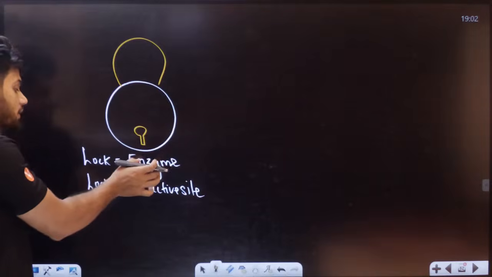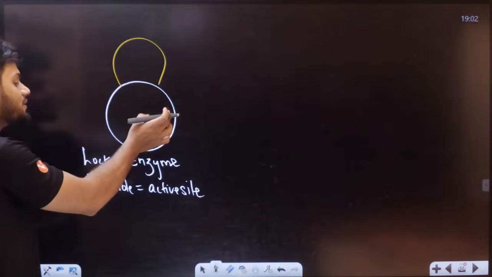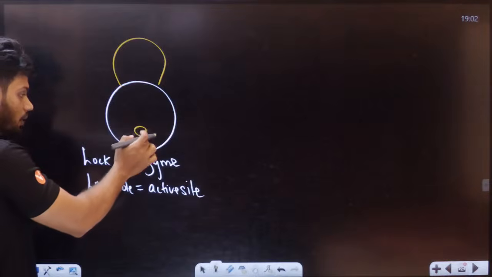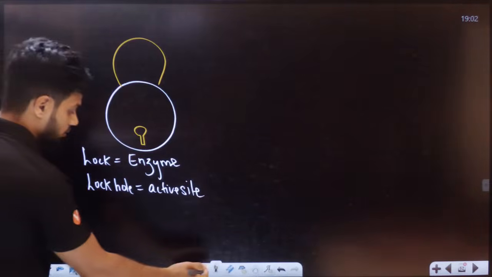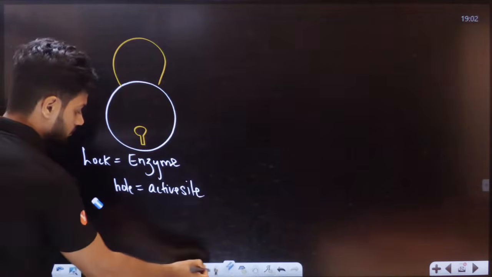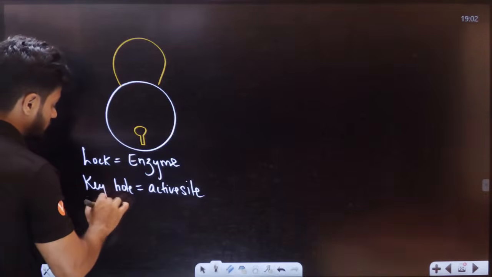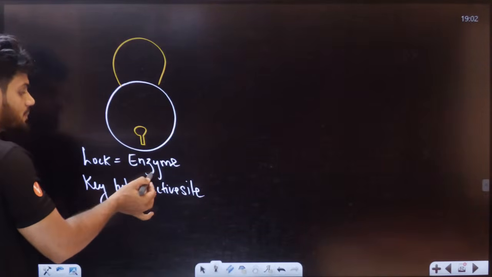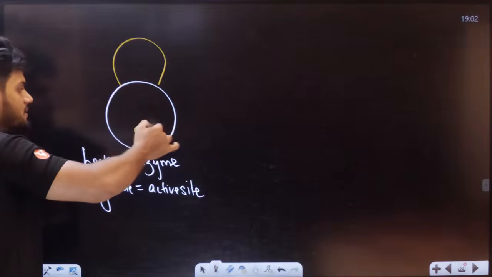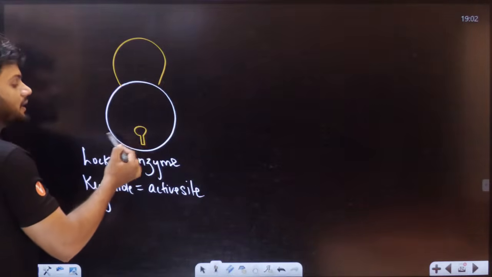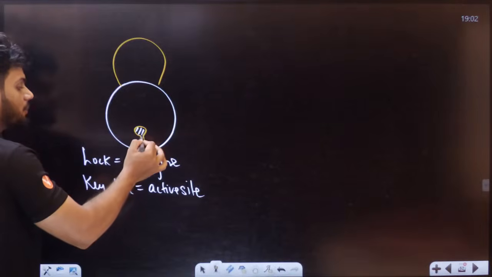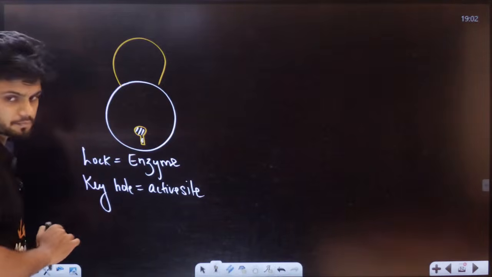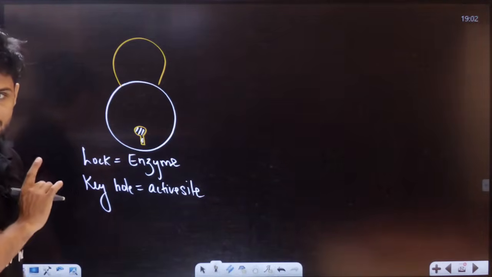So a lock can have something called a lock hole, or keyhole we say generally, but we say keyhole only, right? This keyhole is basically the active site. So on this enzyme, we can have an active site, and this is a gap, right? It's a gap right now, students.